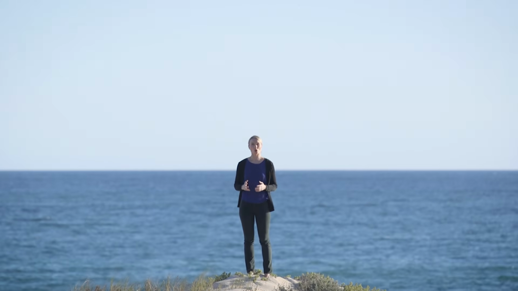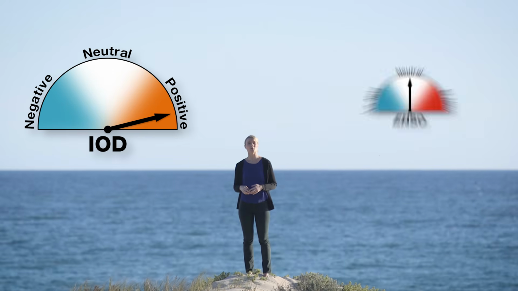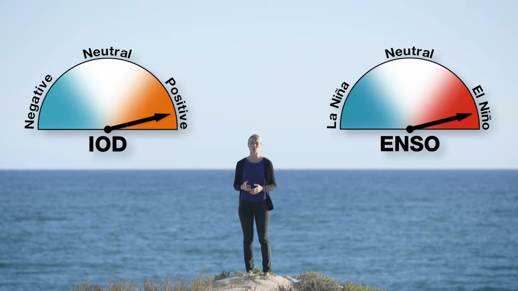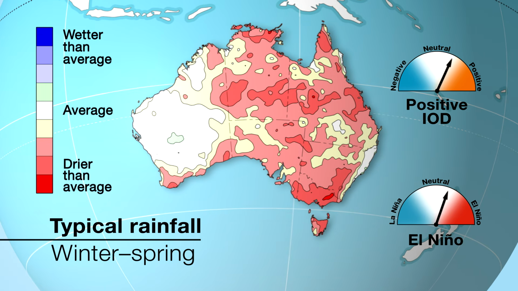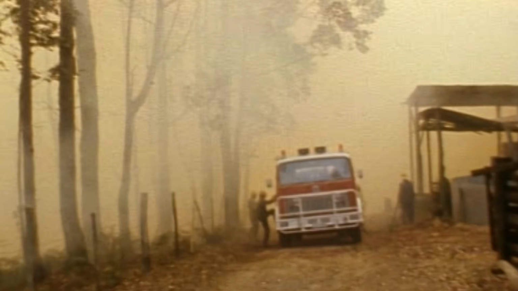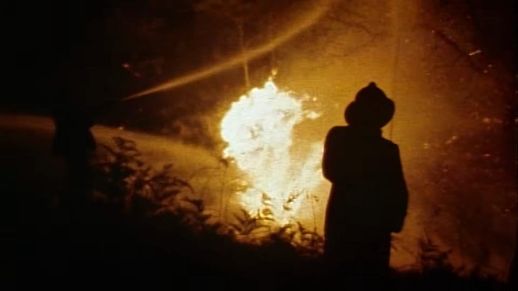Often, but not always, a positive IOD coincides with the drying influence of the El Niño in the Pacific, both drawing rainfall away from Australia. For Southeast Australia, this can cause the failure of critical winter-spring rains and prime the land for severe summer fire seasons. For instance, 1982, the driest year on record for the region, was both a positive IOD and El Niño, and was followed by the devastating Ash Wednesday bushfires.